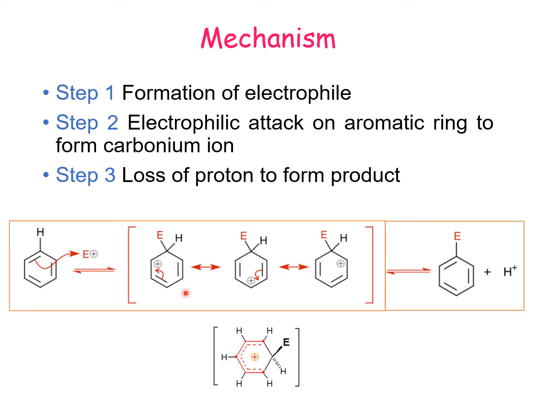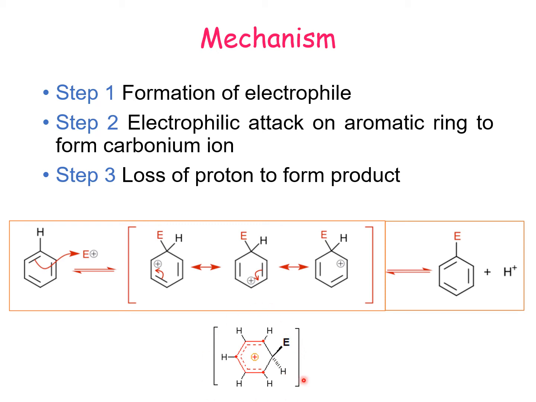So step by step, positive charge keeps on circulating, or you can say electron deficient centers get created at alternate positions. But ultimately, this charge is spread over all the carbon atoms which are not bonded with this electrophile.